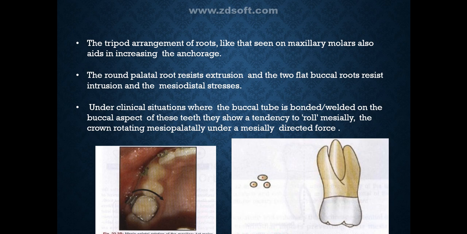Under clinical situations where the buccal tube is bonded or welded on the buccal aspect of the teeth, they show a tendency to roll mesially, the crown rotating mesiopalatally under mesially directed forces. As shown in the figure, mesiopalatal rotation of the maxillary first molar.